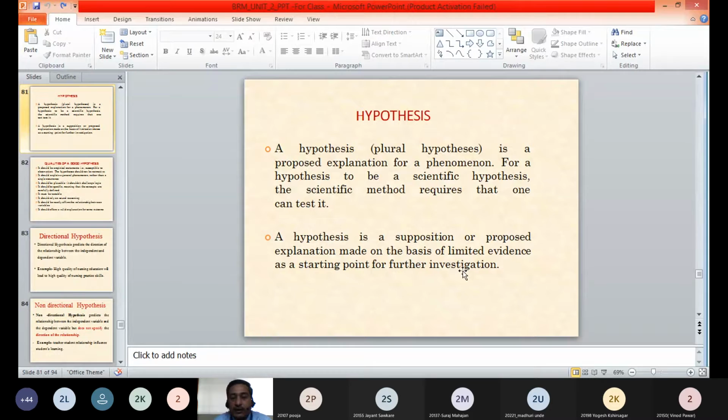And after testing these hypotheses or these probable answers, we'll come to know which of the assumptions or which of the probable answers is correct. Are you now getting this concept? Yes, sir.